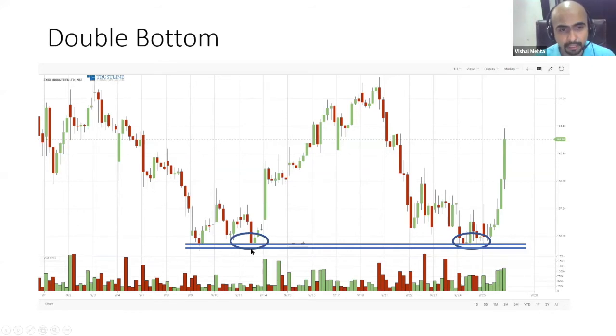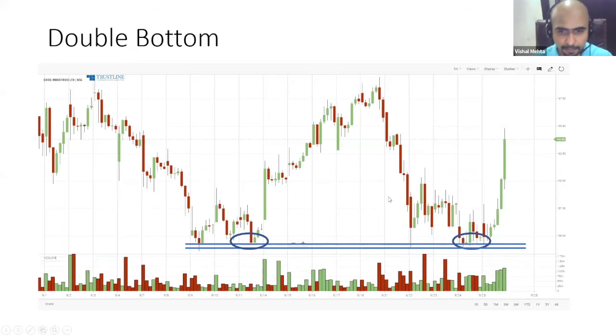But इसको हम लोग double bottom क्यों बोल रहे हैं? Because after a big fall, there was a support and a big rally. Prices again came back to take a support, and it did not penetrate through the support line. इसलिए it went up. So this is what we call a double bottom.